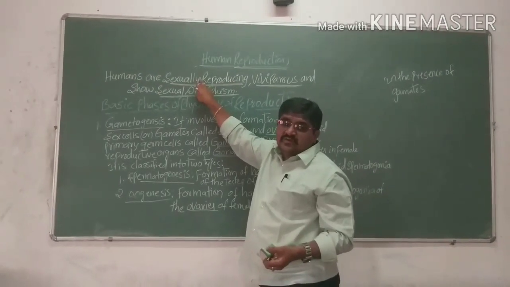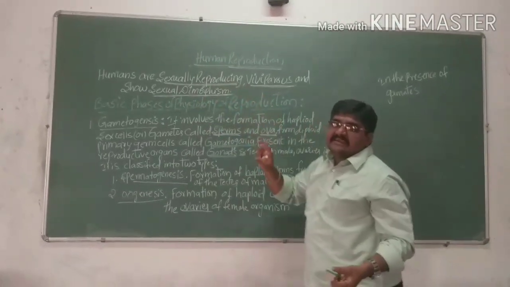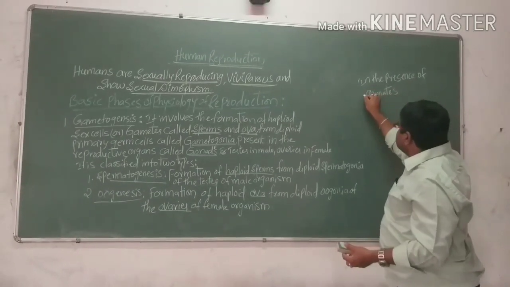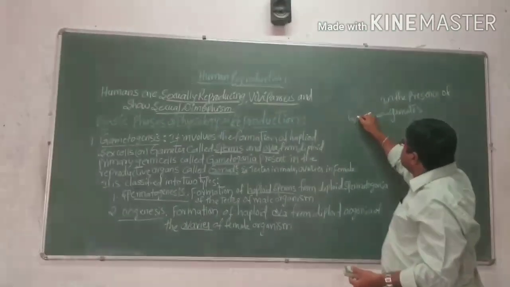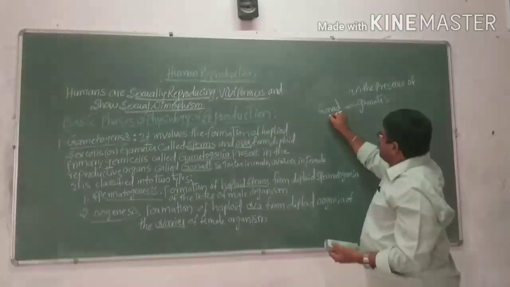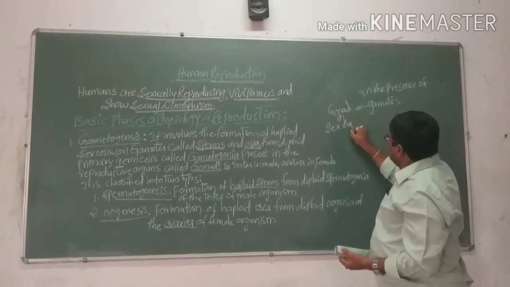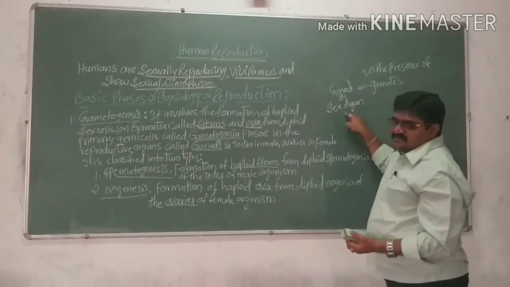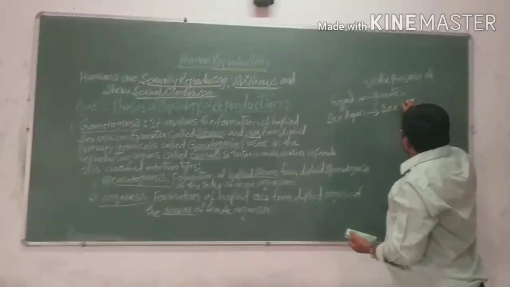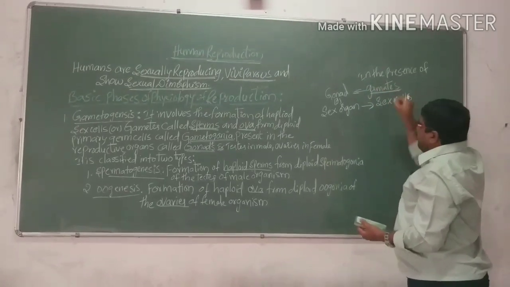So humans show sexual reproduction, where gametes are present. These gametes are produced from the gonads. Gonads we can call sex organs, primary sex organs also. From the sex organs, sex cells are produced, and the sex cells we can call gametes.